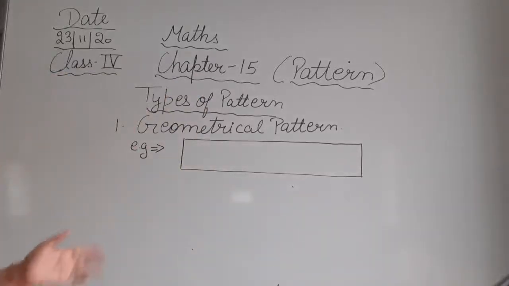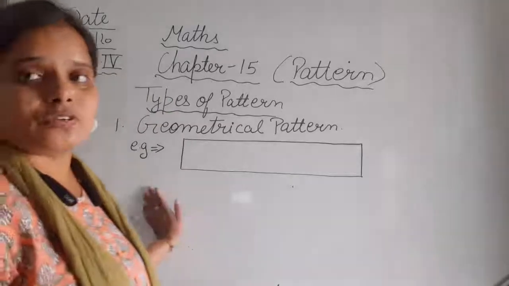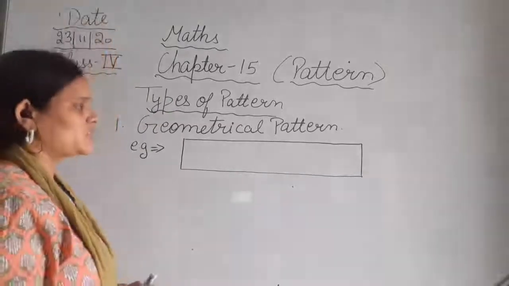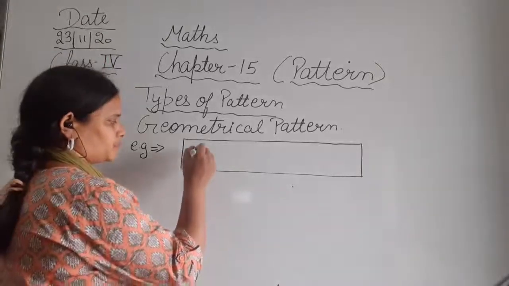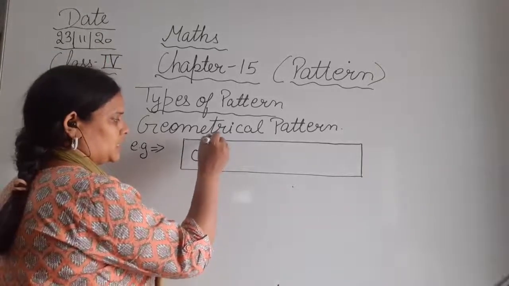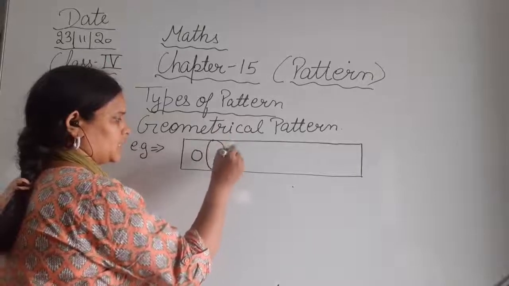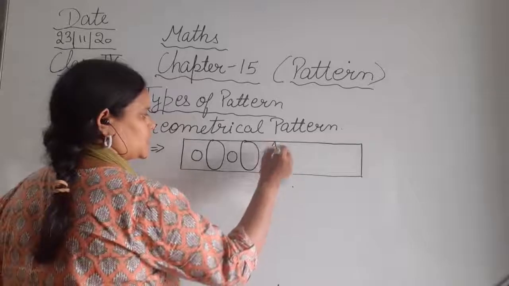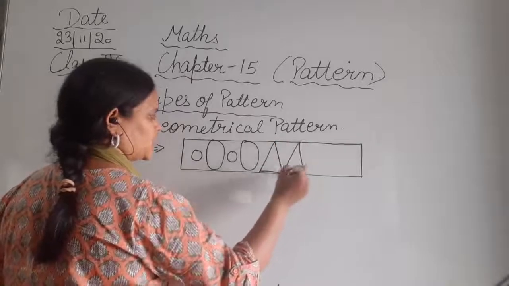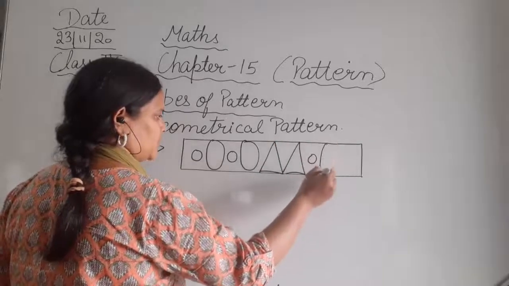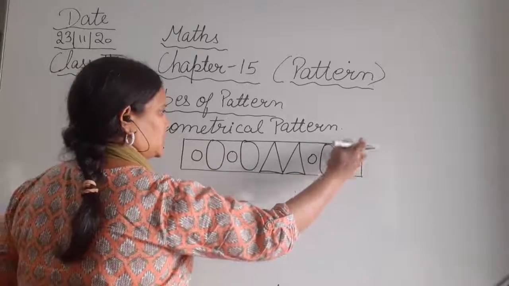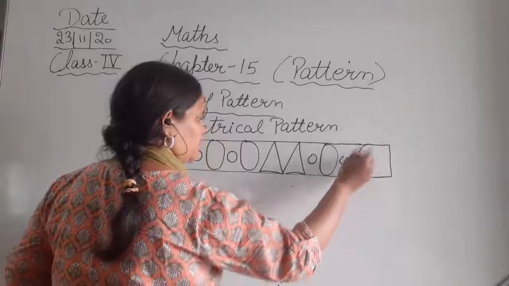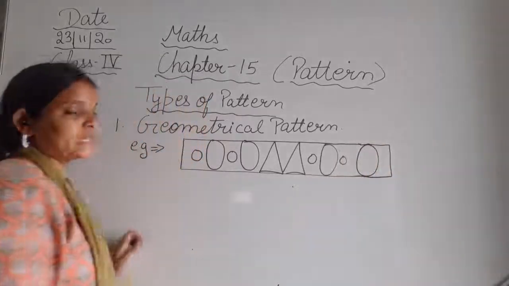So I will just give an example like small circle, then bigger one, then again small, then bigger one. Okay, then 2 rectangles, then small circle, and then again bigger one. So this is kind of a pattern.